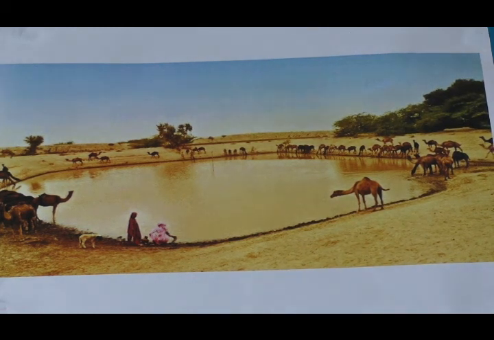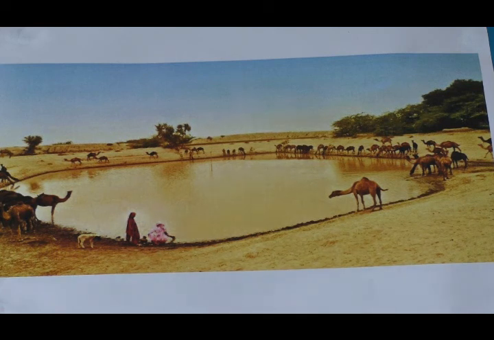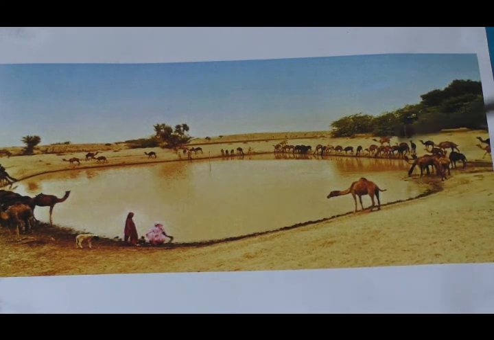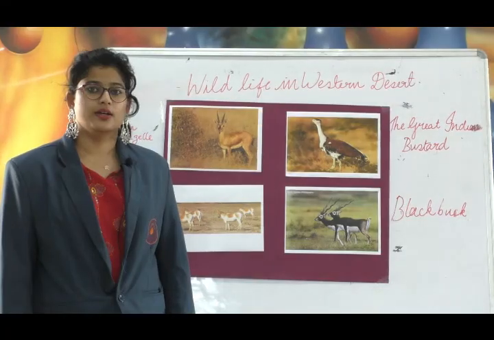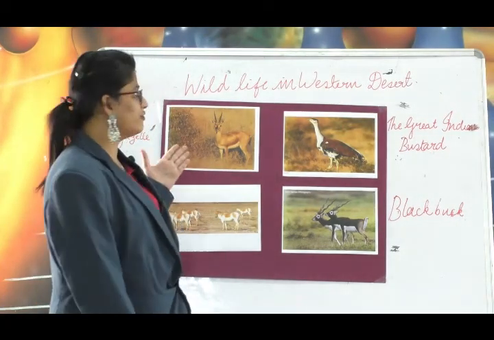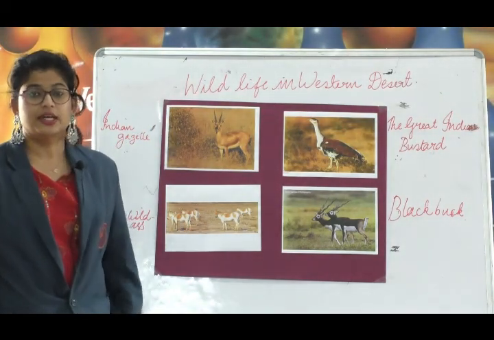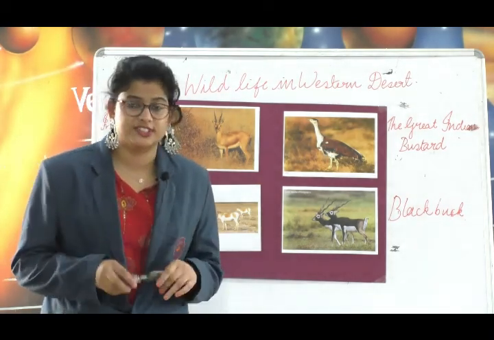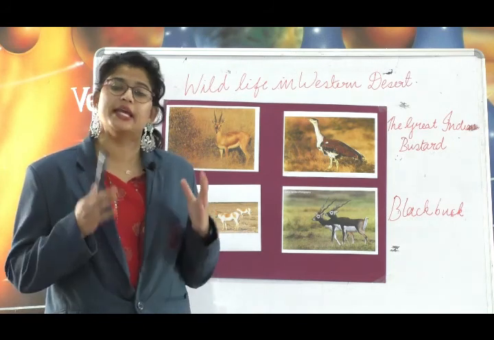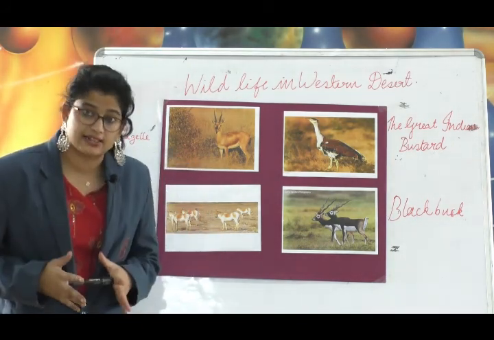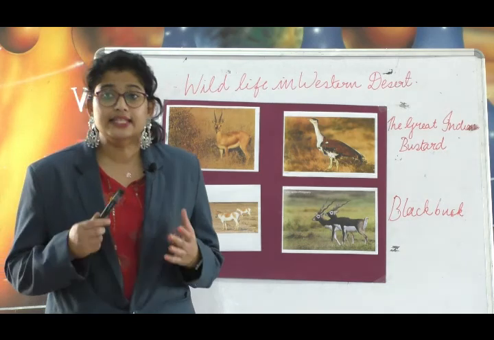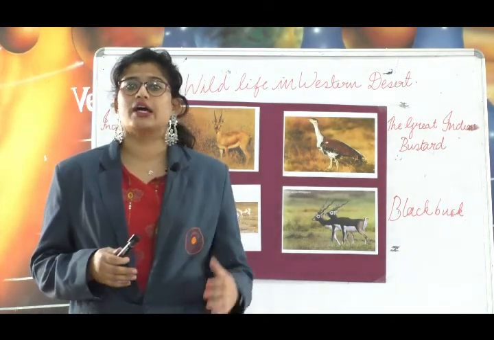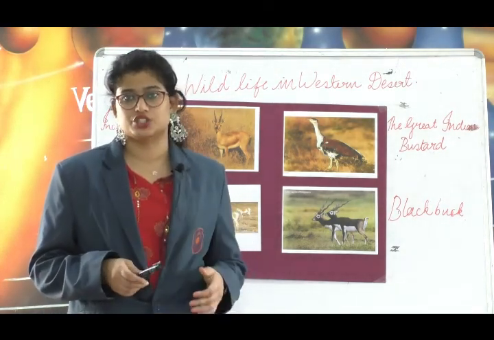The Thar Desert is also blessed to have an oasis. It becomes the source of fresh water and helps some villages to grow around the region. Now, let's see the wildlife in the Western Desert. Thar, the great Indian desert, also called the ocean of sand, is the home of many species of birds, reptiles and wild animals. These animals are adapted to survive in adverse climatic conditions.